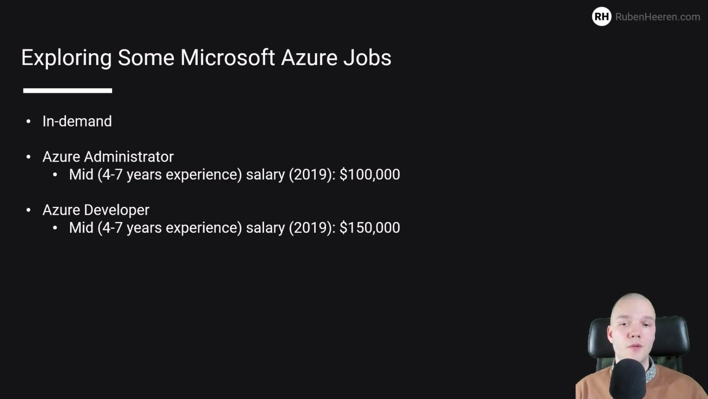Having previous development experience is obviously a plus if you want to become an Azure developer, as is being familiar with other Microsoft products like PowerShell, Office 365 and Dynamics 365. Basically all products that integrate with Azure.